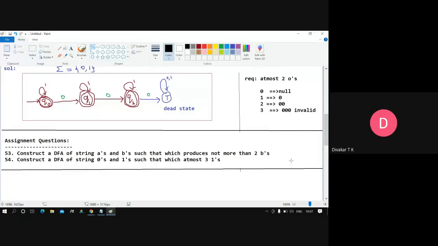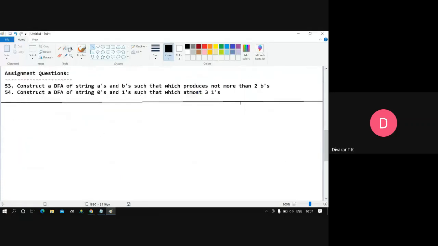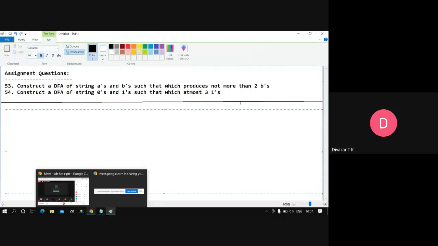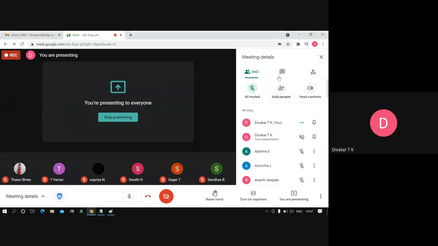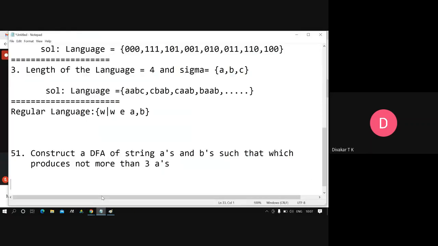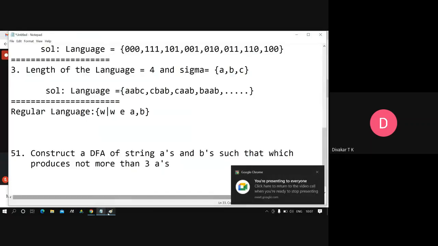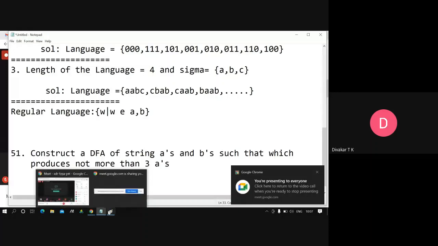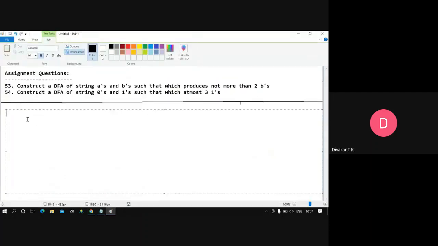Great, guys. So now we'll go to the next type of problems. Any queries, guys? Yeah, so no queries, we'll move on. So this is the next type of problem.